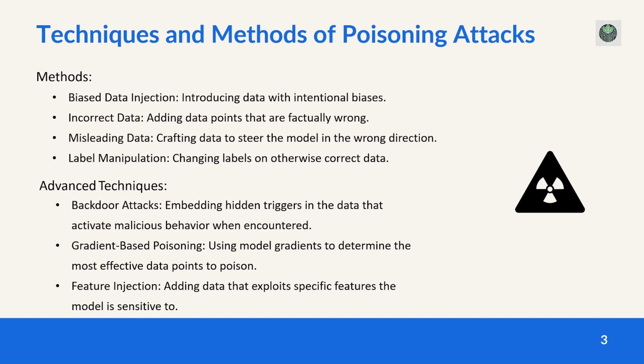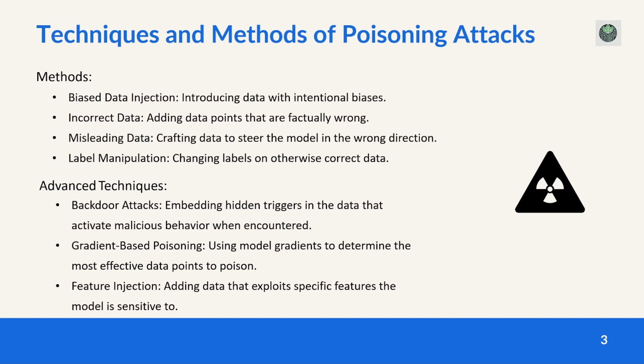Another method involves misleading data. This would be data that is crafted to steer the model in the wrong direction, causing it to make poor decisions. Additionally, label manipulation is very common. This is where attackers change the labels on otherwise correct data points, causing the model to learn incorrect associations.